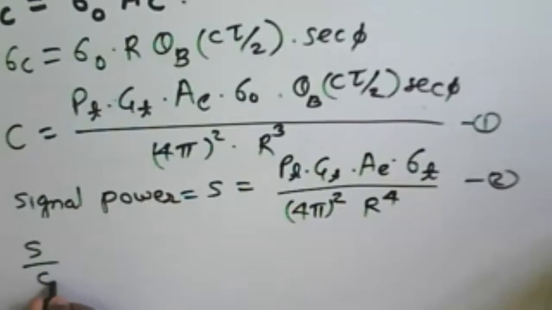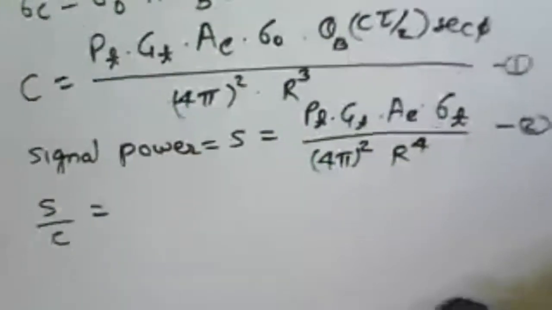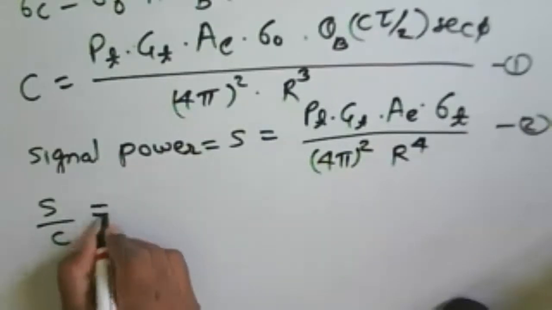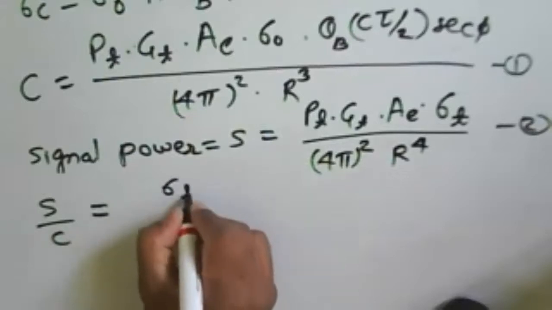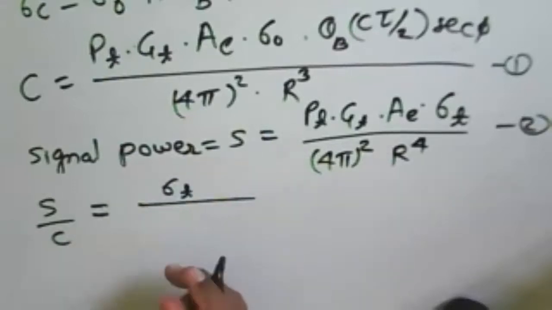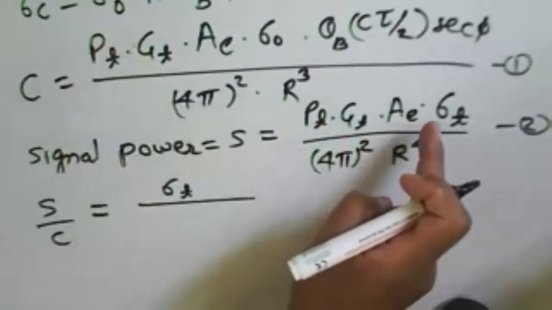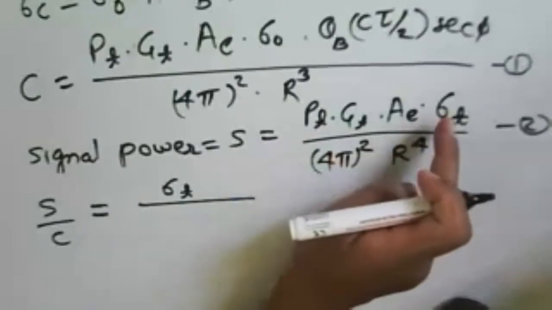So if we are taking the ratio of signal to clutter, S by C, from these equations we are getting S by C equal to what? What will be there? Because PT GT get cancelled and AE gets cancelled, only we have the term AE sigma T here.